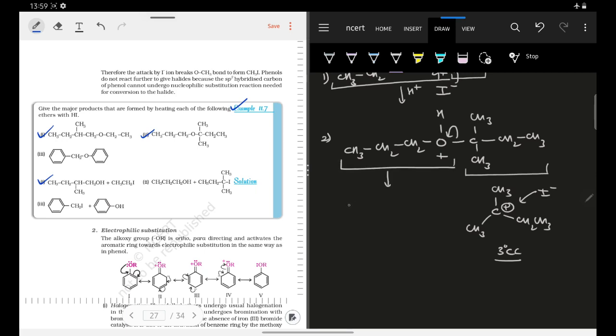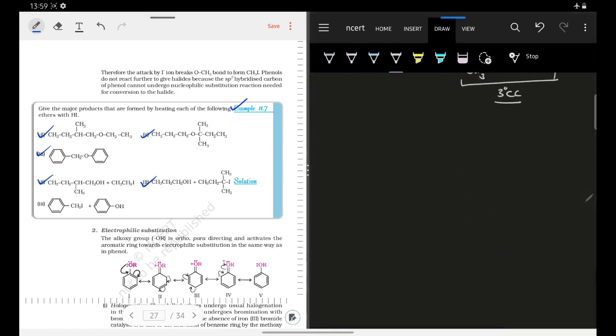Why? Because we are using only one equivalent of HI. So this will lead to the formation of CH3CH2CH2OH. One of your products will be this alcohol, and the other product will be the alkyl iodide formed with this group. So this is what they have shown in the answer also. Now let us move on to the third question. In the third question, we know that after protonating it, I am going to make the third.